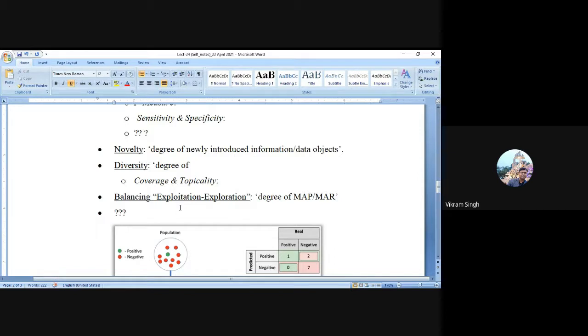So there it is very important to balance these two behaviors, exploitation and exploration. It means how the system is balancing how much information it delivers for the exploitation purpose and how much information is delivered for the exploration purpose. You can always define a ratio between these two behaviors by simply using the mean average precision and mean average recall, something like that. So you can always frame a simple equation, a simple formula, to create a new criterion and its equation, right? These are traditional criteria which we can use.